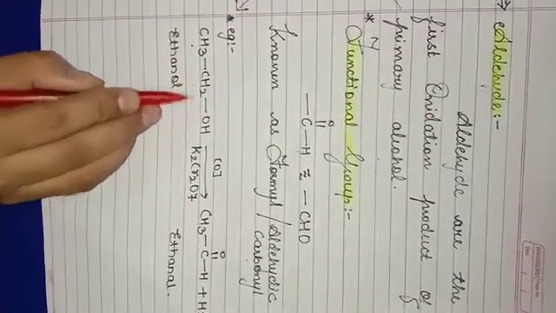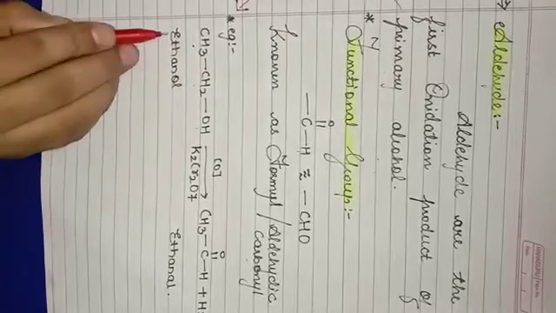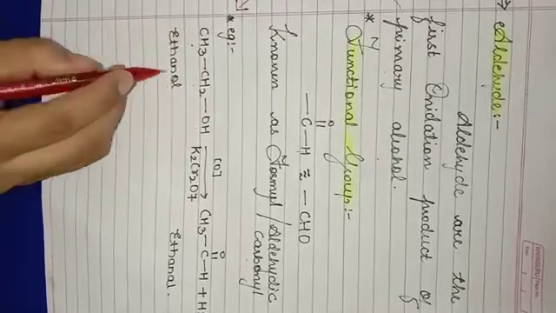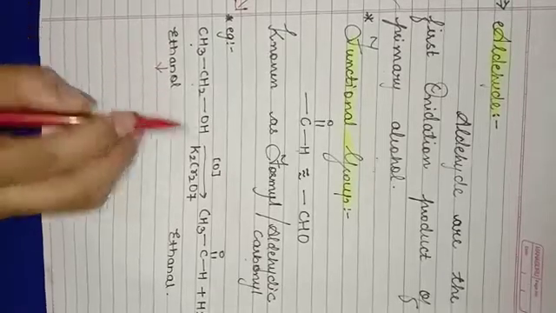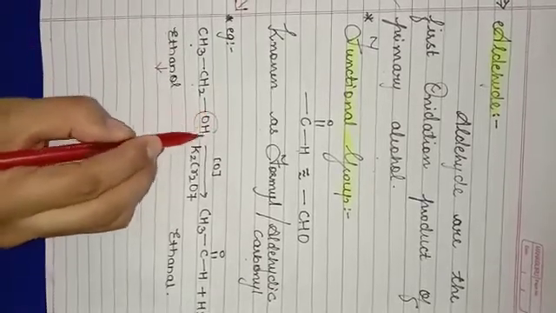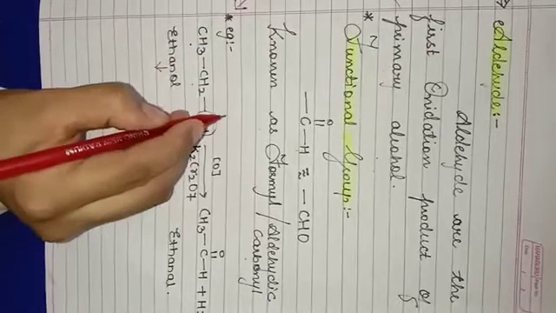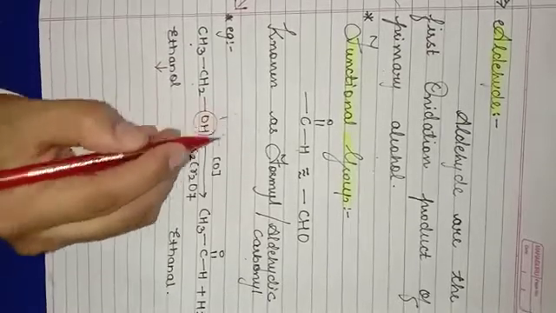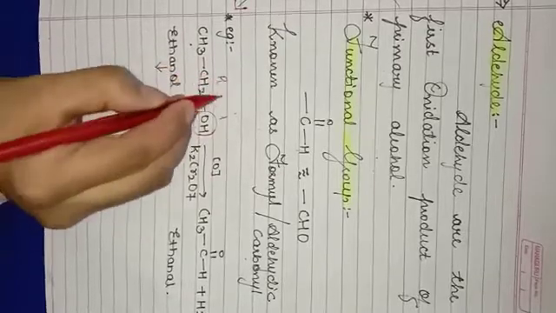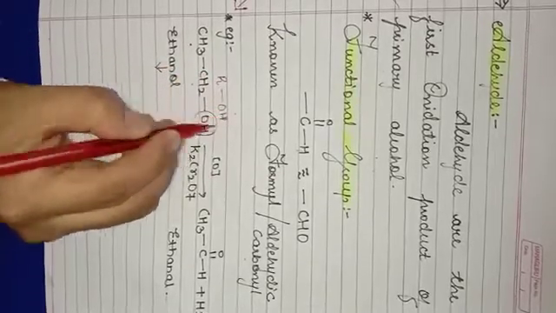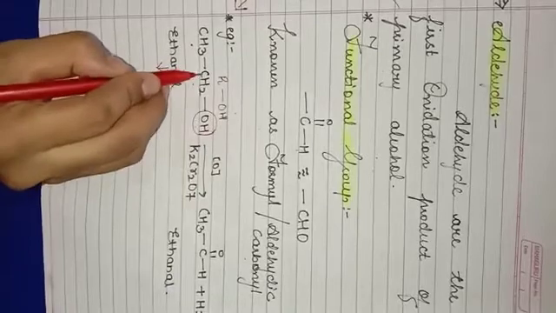CH3 CH2 OH, that is your ethanol, which is a primary alcohol. Why is it a primary alcohol? As the functional group in alcohol is OH, which is linked to R, that is here ROH. Here OH is linked to this carbon.